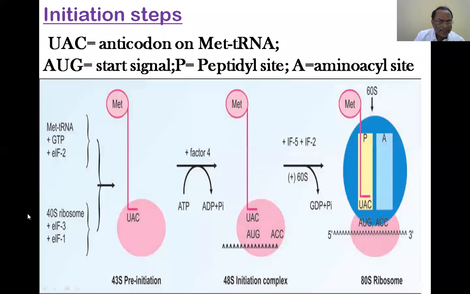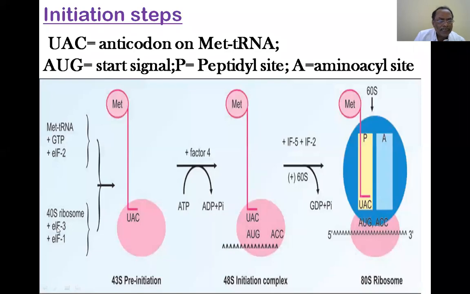And on the other side, the ribosome, one of the fractions of the eukaryotic ribosome, big one and small one, the small subfraction, that is the 40S ribosome.